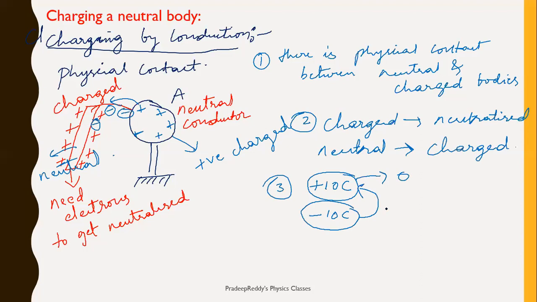Therefore, the neutral body gets charged positive, with plus 10 coulomb, and the net charge on the charged body becomes 0 coulomb. So this is charging by conduction.